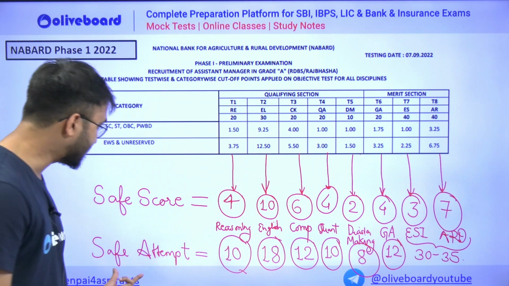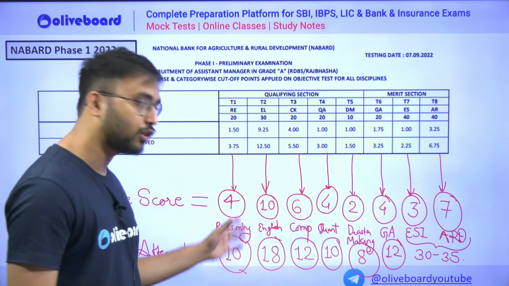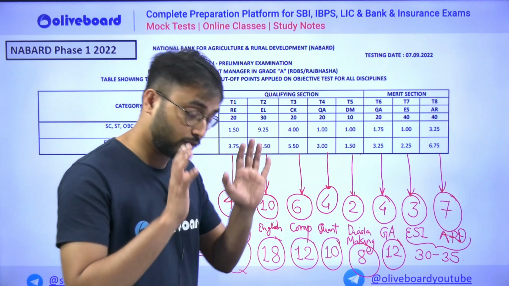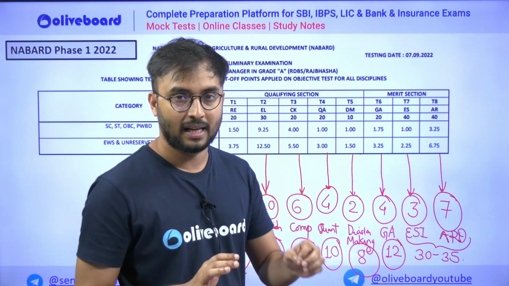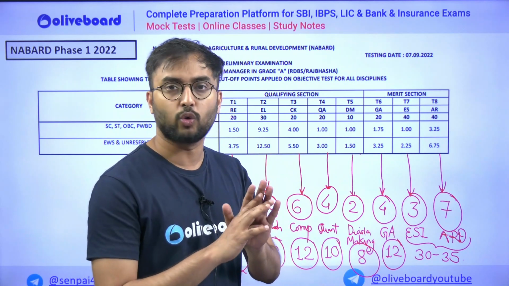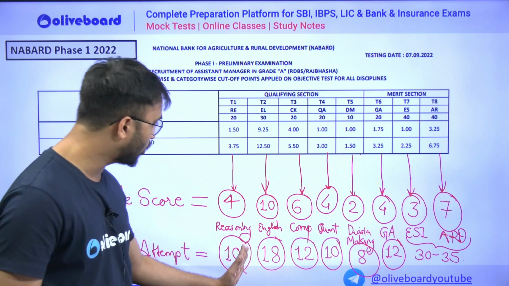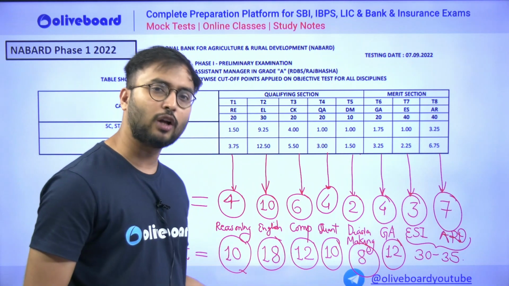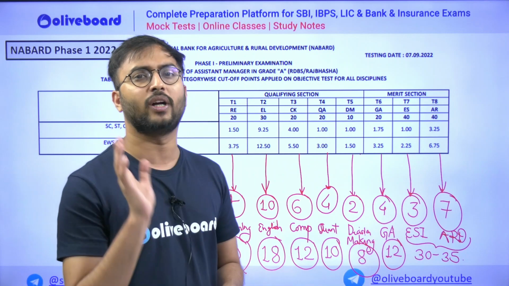How? Look at it. My safe attempt, 10 questions in reasoning. If you are attempting 10 questions in reasoning, you should be very sure that if I'm solving these 10 questions, my accuracy is above 80 or above 75, then that's it. I'm not going to solve the 11th question, 12th question or 15th question. After doing 10 reasoning questions, I'm moving to English. In English, I'll be solving 15 to 18. Okay, here I have written 15 to 18 questions.